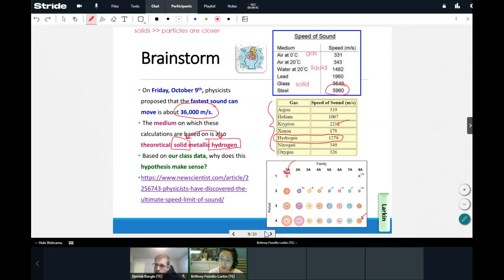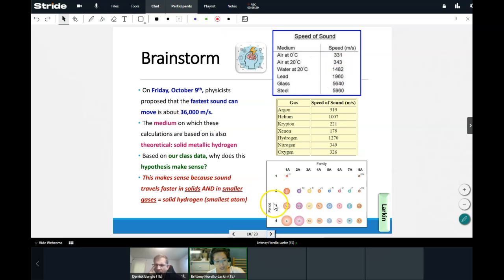Think about when you and I talk, sound only moves at 331 meters per second in our everyday lives, or 343 actually, because we're at room temperature. So it actually moves pretty slow for us in everyday lives. So just an interesting review on, right, how sound can change in different mediums, and just some recent research, right? So it moves faster in solids and in smaller gases.